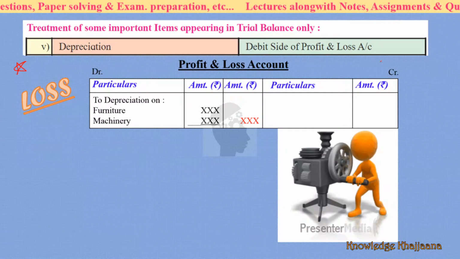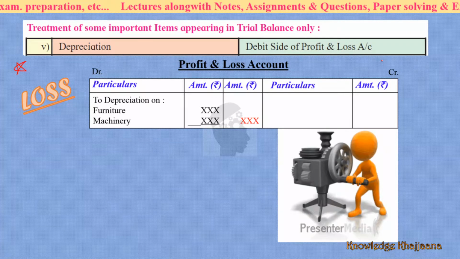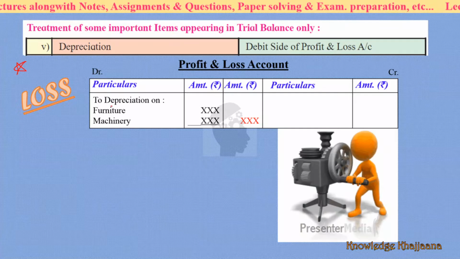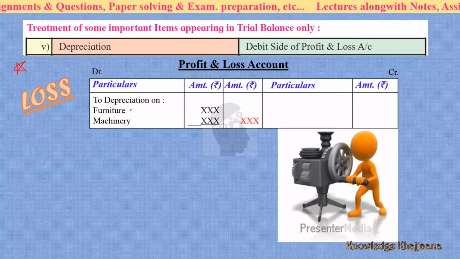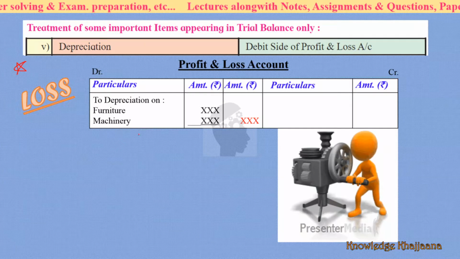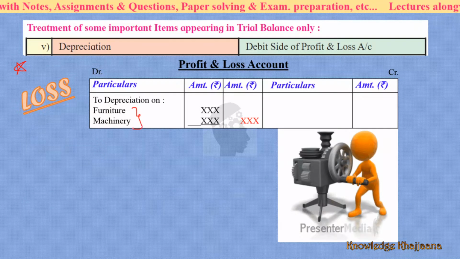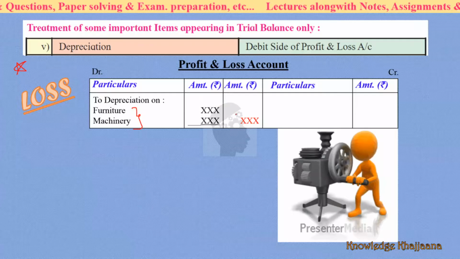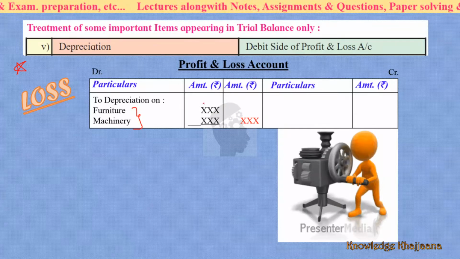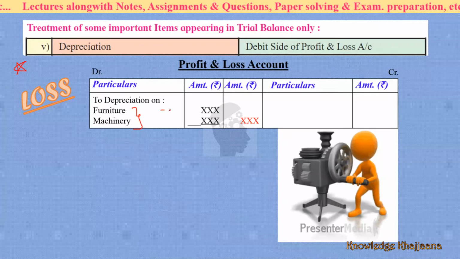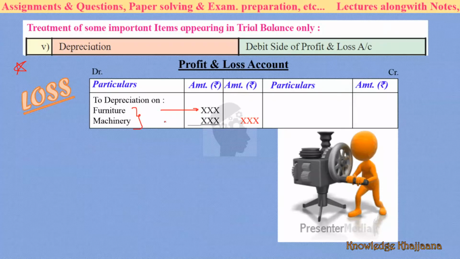You have to show it on the debit side of the profit and loss account. For example, you can calculate the depreciation of furniture, machinery, vehicle, many things. On many fixed assets, you can calculate the depreciation. So whatever is the amount of depreciation as per the rate, you have to record the amount over here.